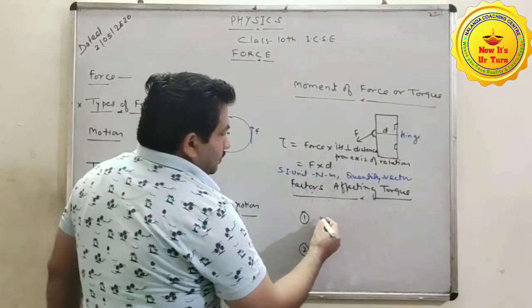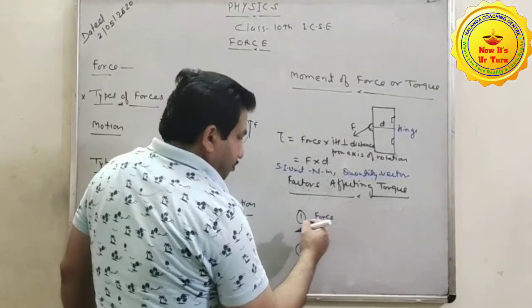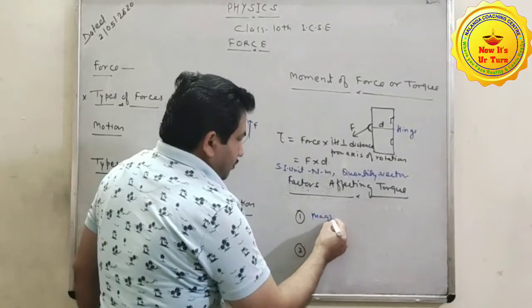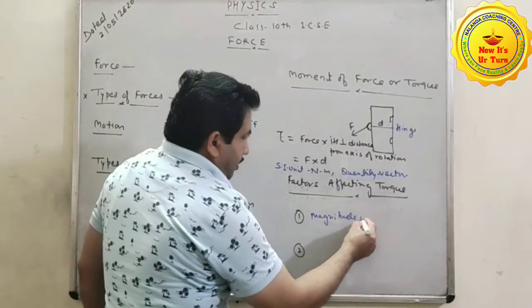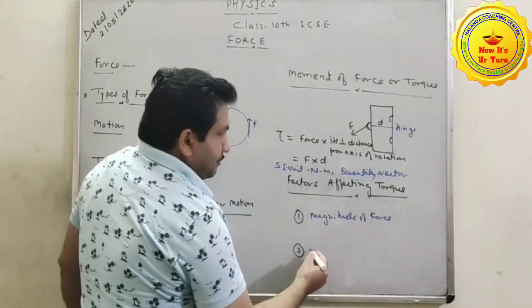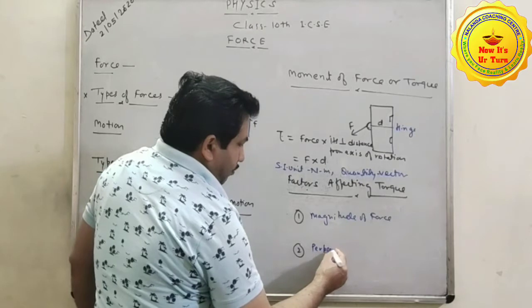First, force, the magnitude of force we can say. Second, perpendicular distance.